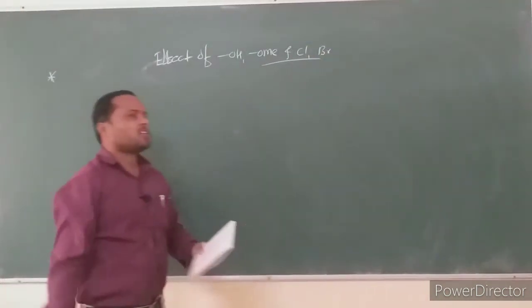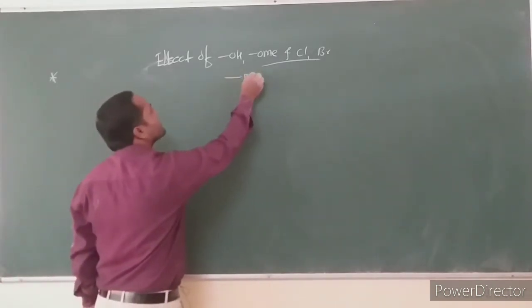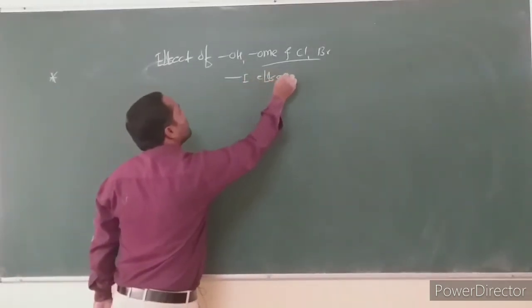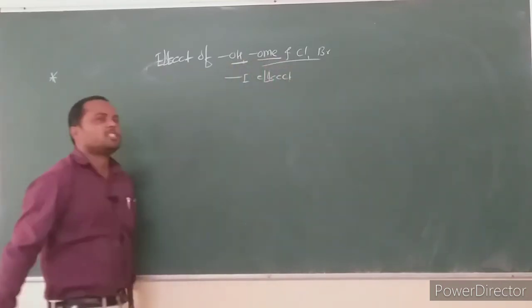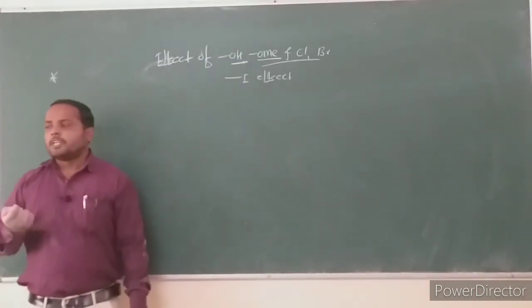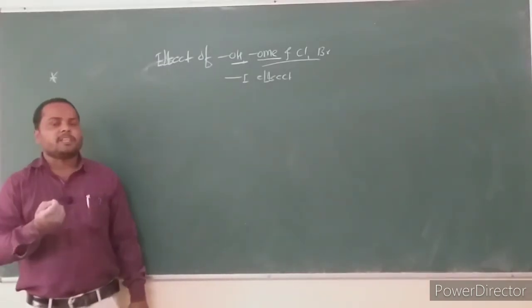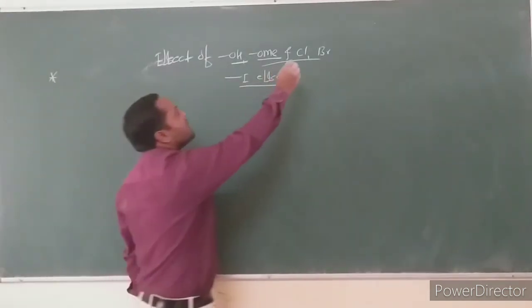Generally these groups have minus I effect. In the hydroxy group and the methoxy group, oxygen is electronegative. Chlorine and bromine are also electronegative. Due to the electronegativity, these groups have minus I effect.